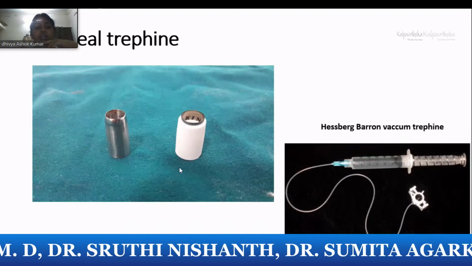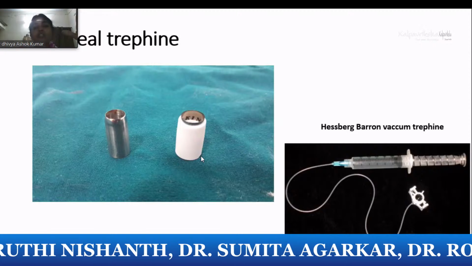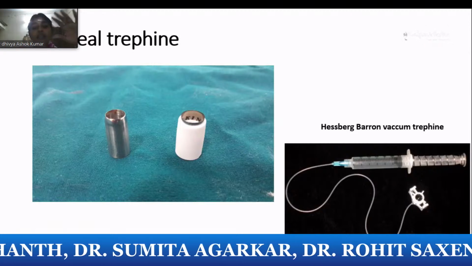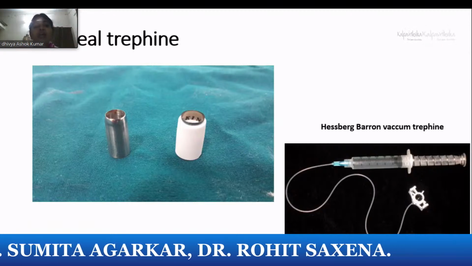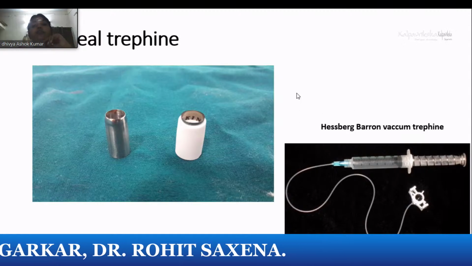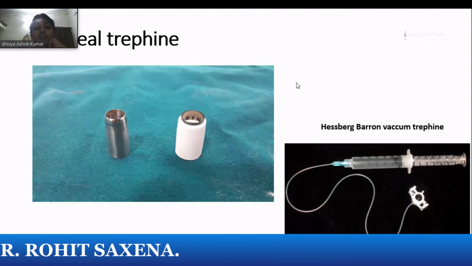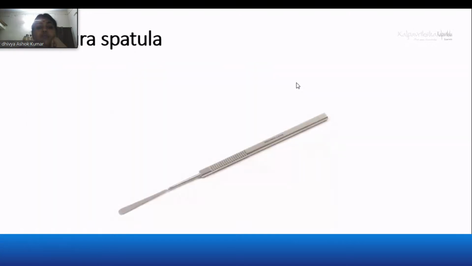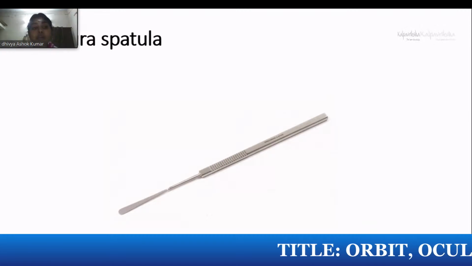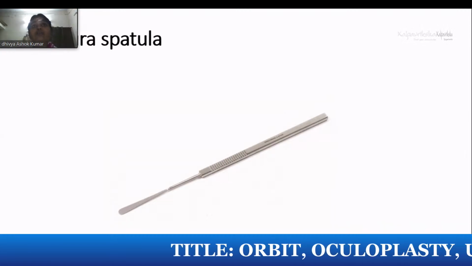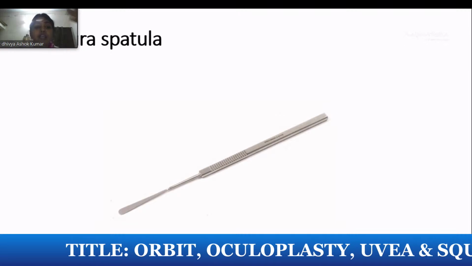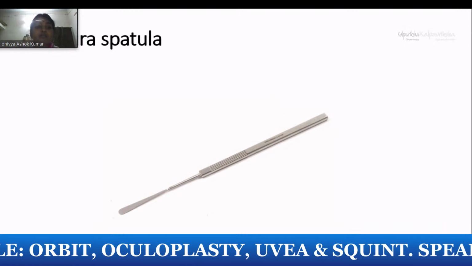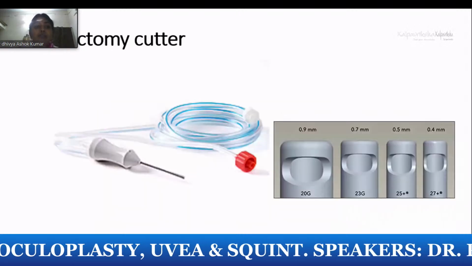Here in corneal trephine, you should know what are the complications of keratoplasty when you will take the graft of same size, larger size. All these keratoplasty indicated questions and answers you should be familiar with. Kimura spatula for corneal ulcer, if you want to take a scraping, you can use a Kimura spatula. You have to ask for other alternatives where you can take it through the needle directly, or from the blade also you can take it.